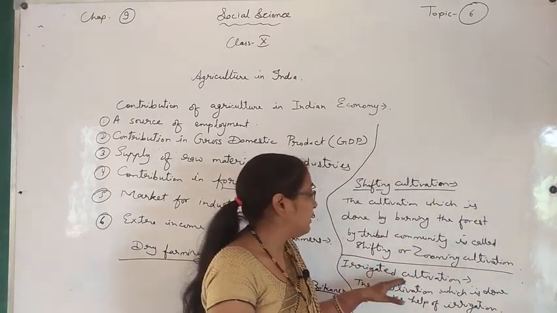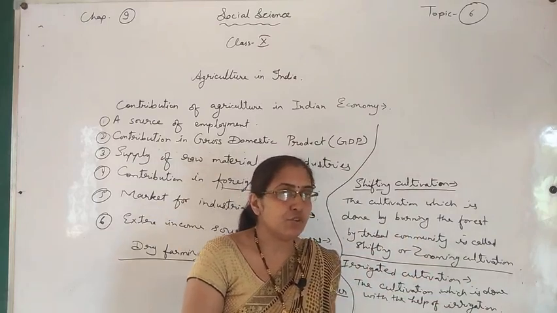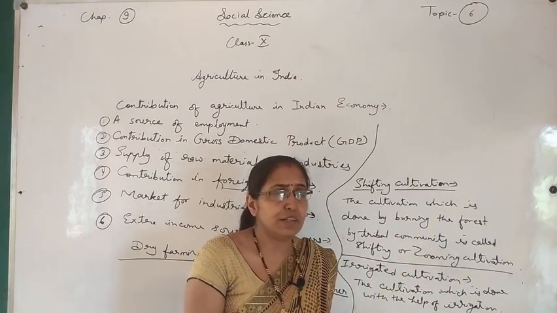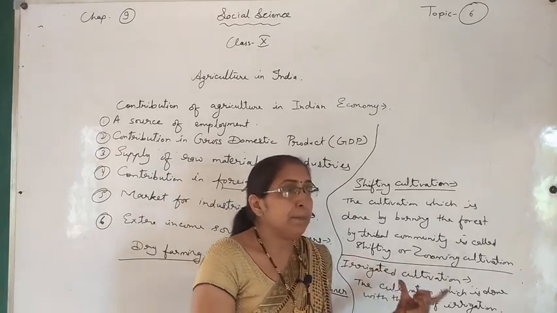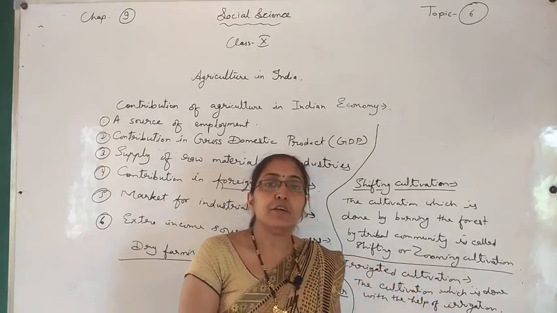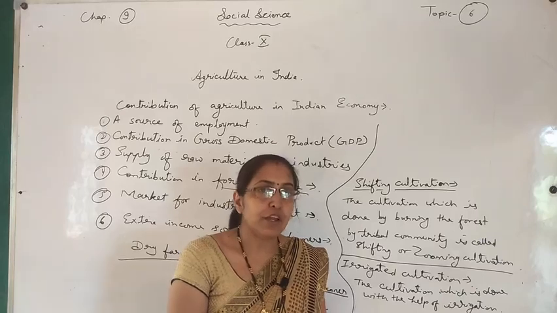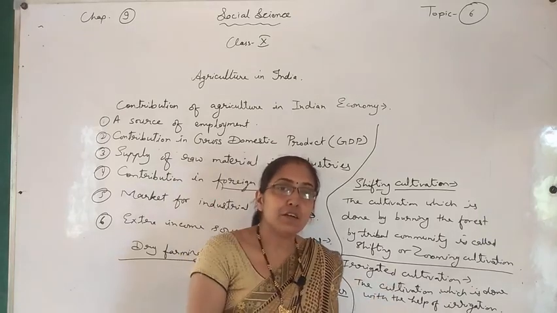You know what is irrigated cultivation? When there is a shortage of water, when there is no rainfall, when there is less water, then the land can be irrigated with the help of canals. That is called irrigated cultivation.